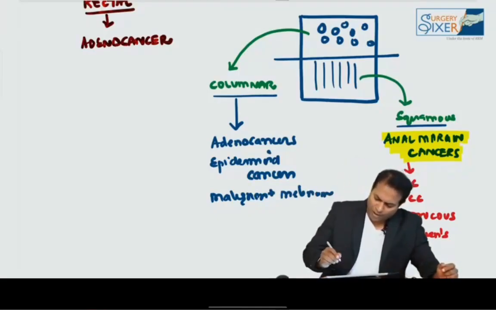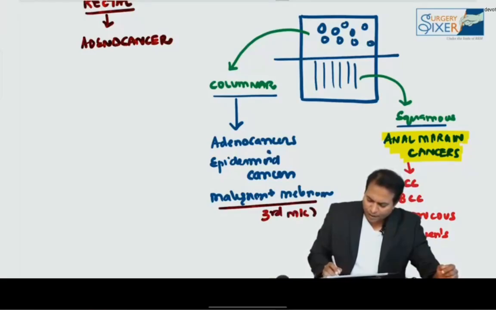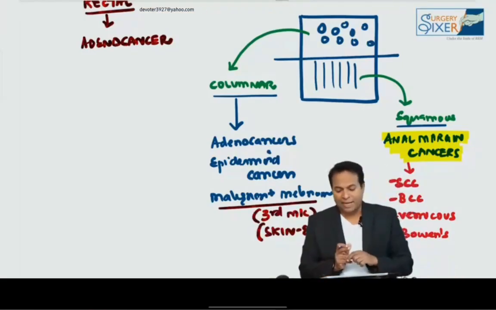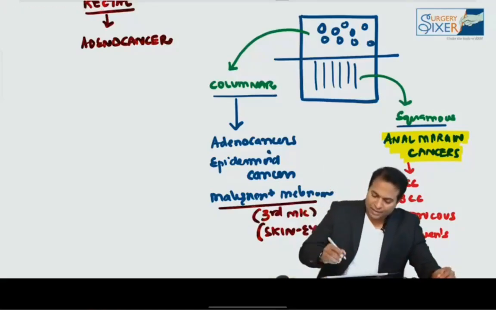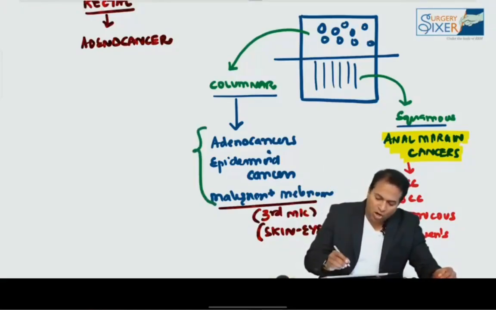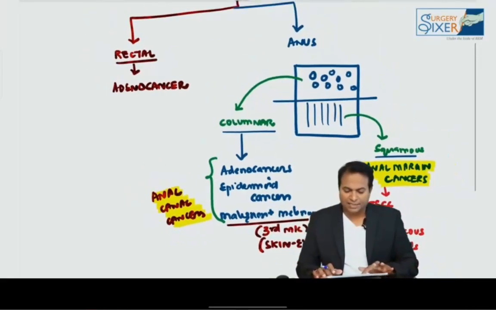Okay, so malignant melanoma in the anus is the third common site. After skin followed by eye, the third common site is anus. So these are the three common sites of malignant melanoma: skin, followed by eye, followed by anus. And these cancers in this columnar epithelium are known as anal canal cancers. So please remember, this is the classification of rectoanal cancers.